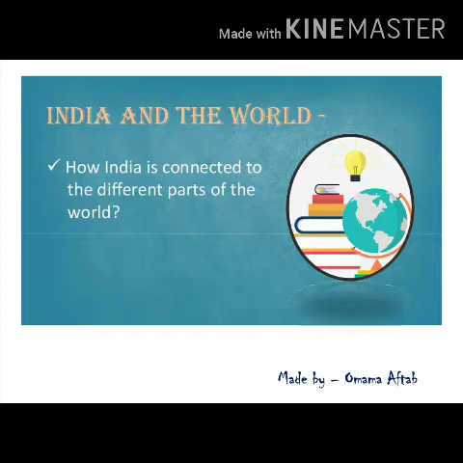From the west coast, we can establish close contact with West Asia, Africa and Europe, and from the east coast, we can connect to Asia's biggest countries. Whatever ships are moving have to pass through the Indian Ocean.